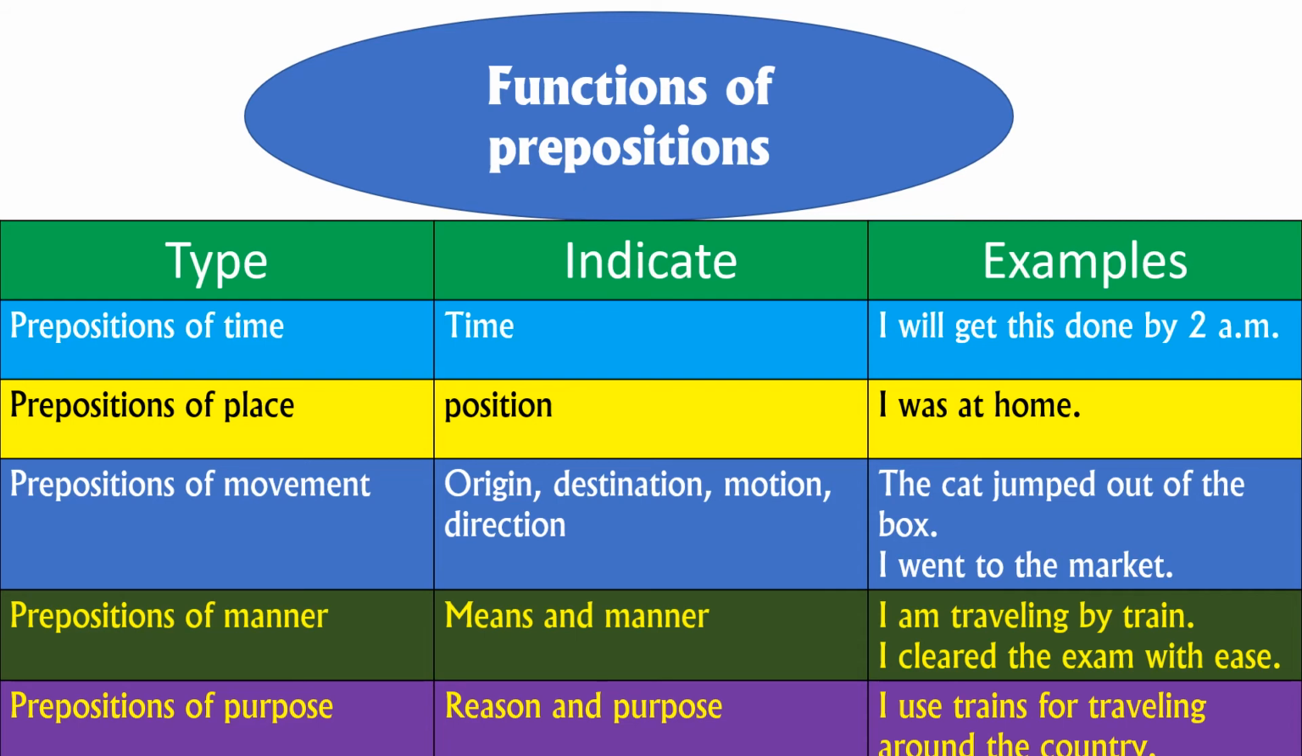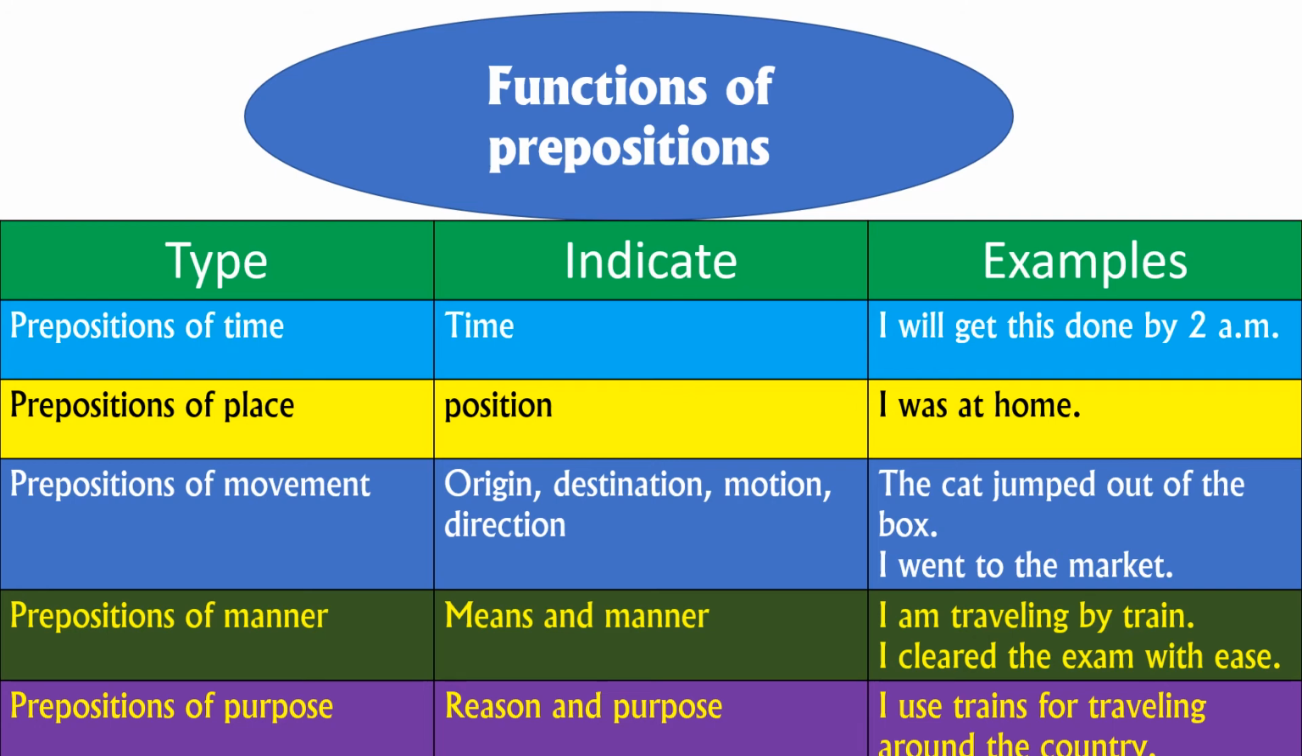Preposition of place, in the sense it is mentioning the position. So position, in the sense, I was at home. At is a preposition, it is mentioning the place. So that is called preposition of place. Preposition of movement: when we are giving the movement, it is called preposition of movement. So origin, destination, motion, direction, these are called prepositions of movement. Examples: the cat jumped out of the wall. I went to the market. So these are called prepositions of movement, right?